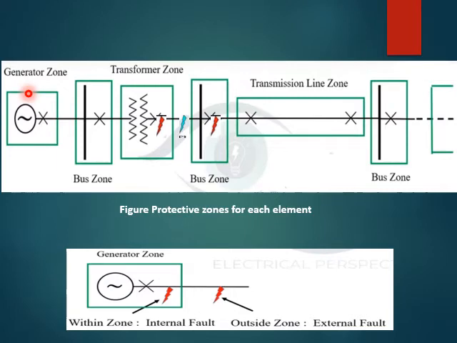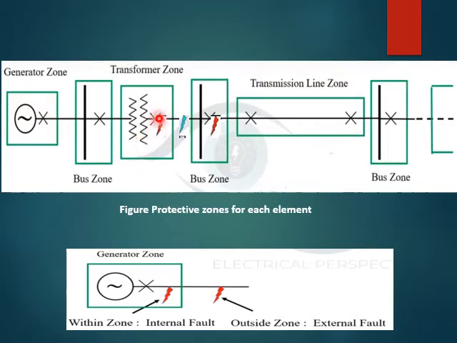So for each of the equipments or elements, there is a protective zone. The generator has a separate protective zone. The bus zone has a protective zone. The transformer has a separate zone. The bus bar again has a separate zone. Again, the transmission line has a protective zone. So the X mark indicates a circuit breaker.